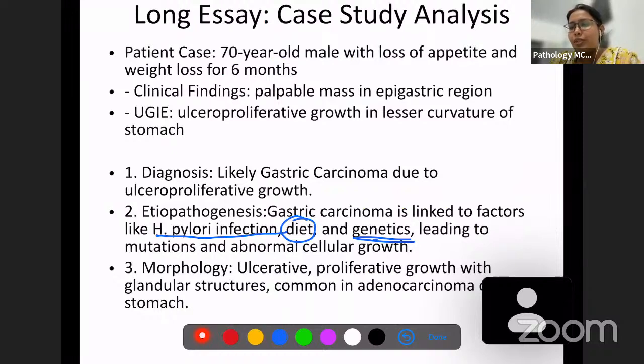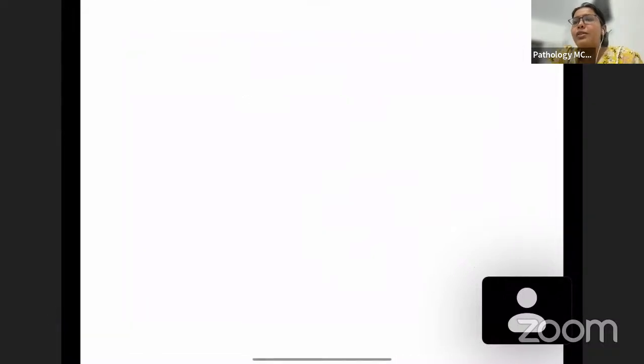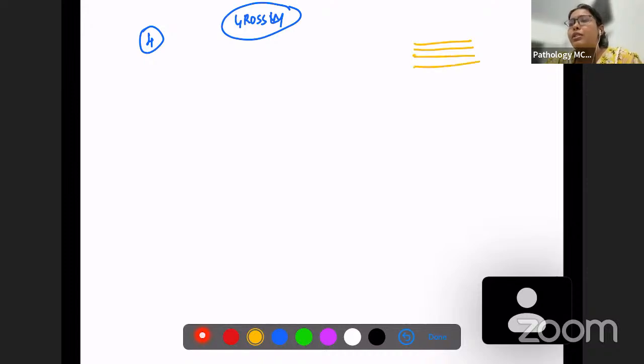So genetics we have seen here, leading to mutations and abnormal cellular growth. Morphology, when we come to morphology, grossly we have to remember 4 morphologic features which are very specific to gastric carcinoma. So before that, we will just quickly review the histology. What do we have here? This is the stomach.